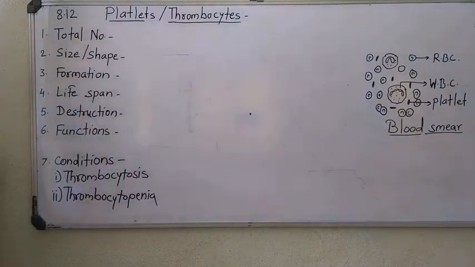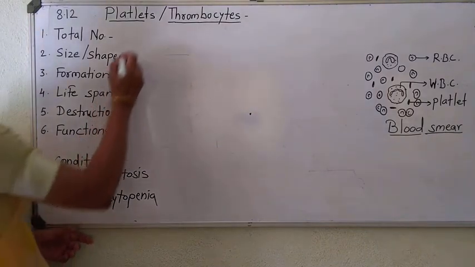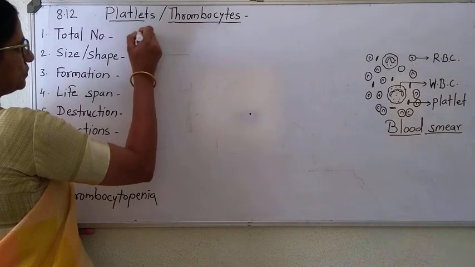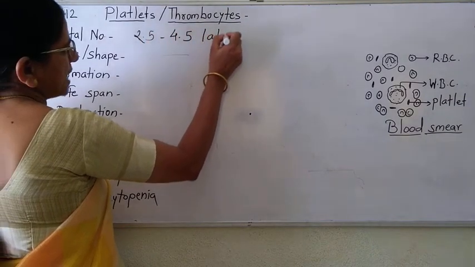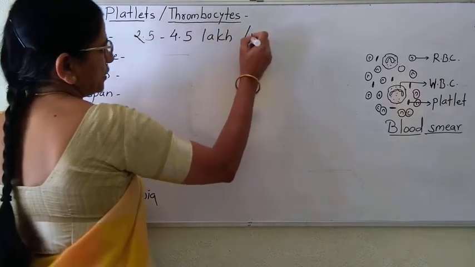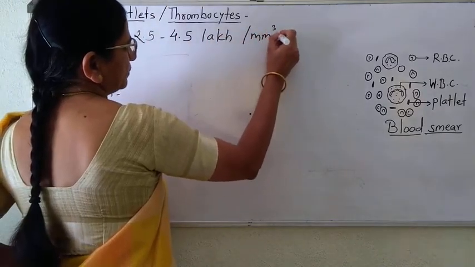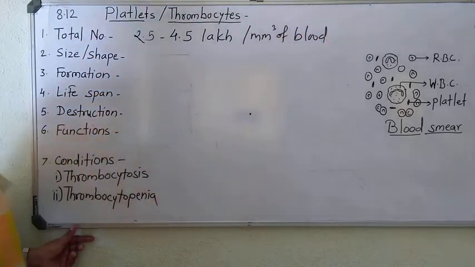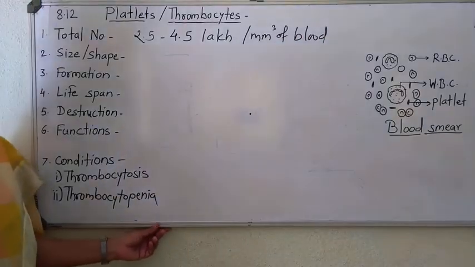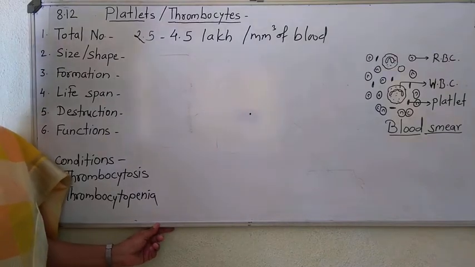Now platelets, its total number is about 2.5 to 4.5 lakhs per cubic mm of blood. So now you are clear cut. The RBCs are found in millions.